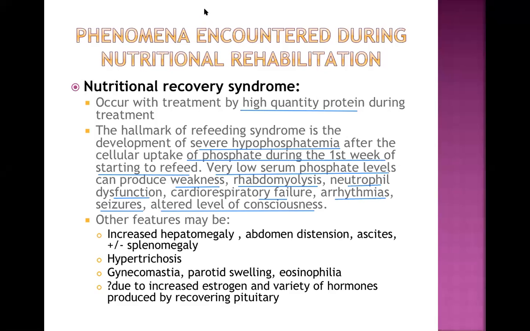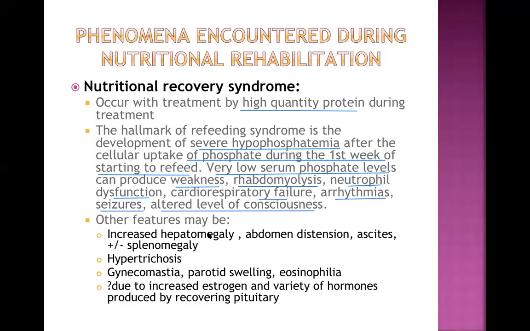Now, some points I would like to ask you here. What is rhabdomyolysis? Yes, guys? The breakdown of the muscle fibers. Breakdown of skeletal muscles. Very good. All the students are answering quite correctly. This is the breakdown or lysis of skeletal muscle, rhabdomyolysis. Other points are quite easy there.